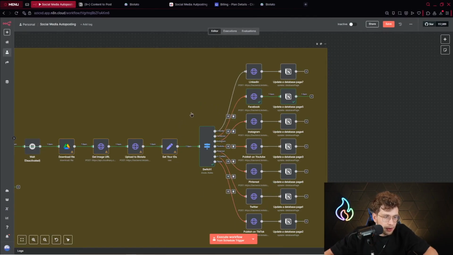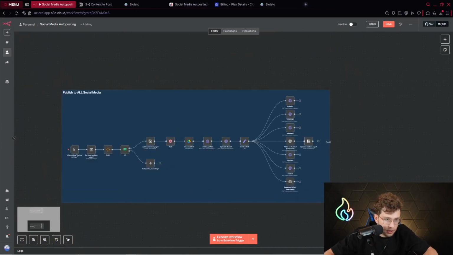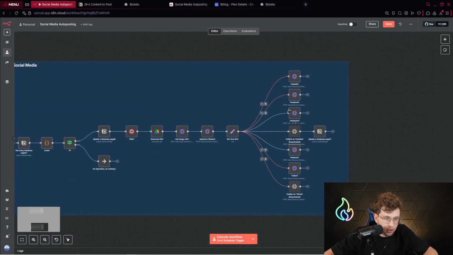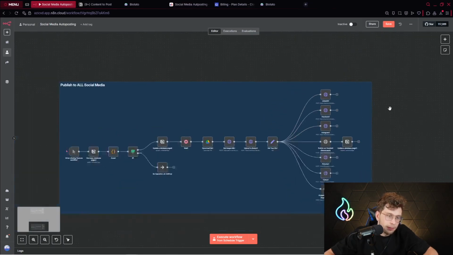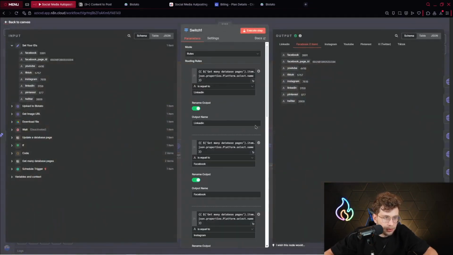After you're done with everything, now it's time for the node, actually the switch, which will choose for us the specific platform we picked to publish the content. Obviously, in this version, when I go here, we don't have the switch option, so we publish the content on all social media we want. However, we've got 2 variations to choose from. So let me show you how it looks.